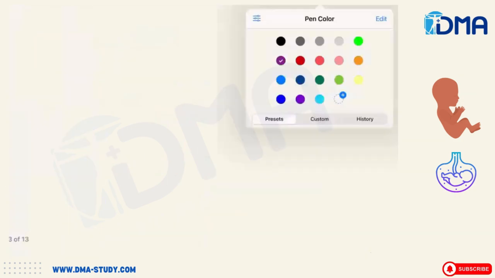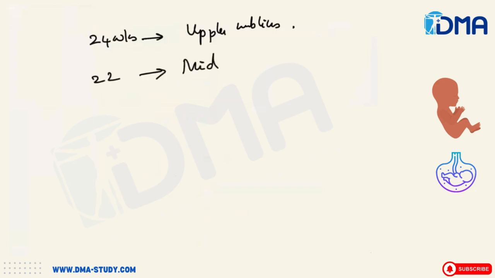Then coming to the number of weeks and the level of the uterus. For example, if it's 24 weeks, the topmost part of the uterus will be at the level of the upper umbilicus. 22nd week, it will be the mid umbilicus. 20th week will be the lower umbilicus.